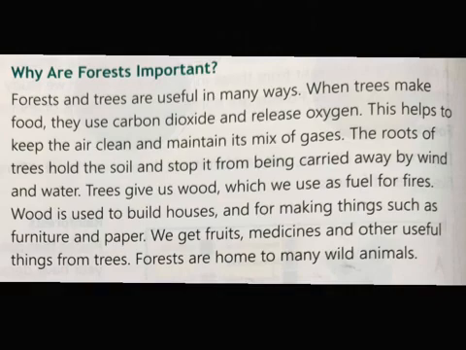Trees give us wood, which we use as fuel for fires. Wood is used to build houses and for making things such as furniture and paper. We get fruits, medicines and other useful things from trees. Forests are home to many wild animals. Class, I think that you all know the importance of forest in our life.